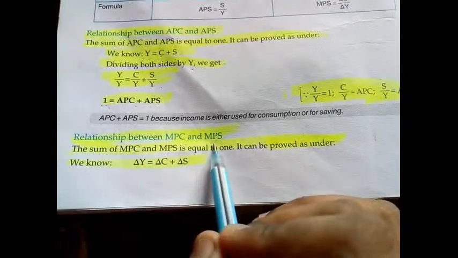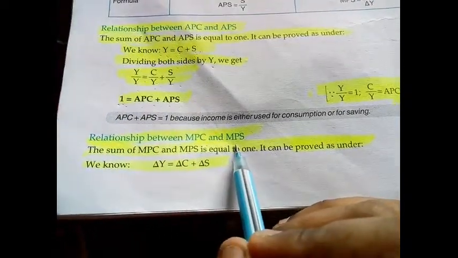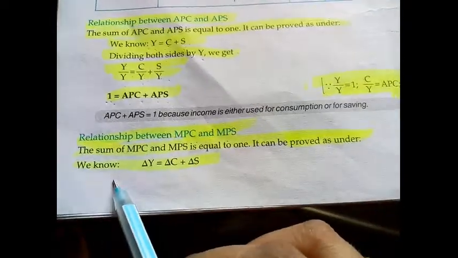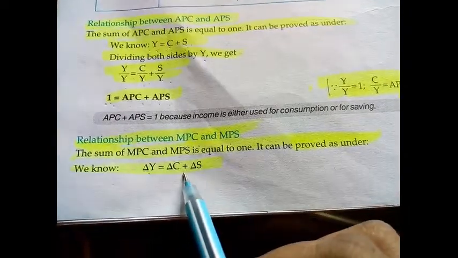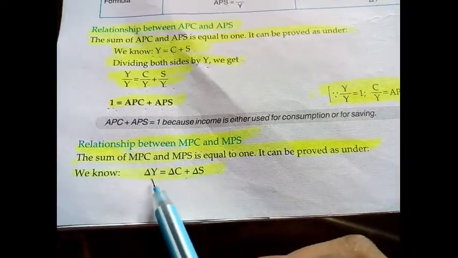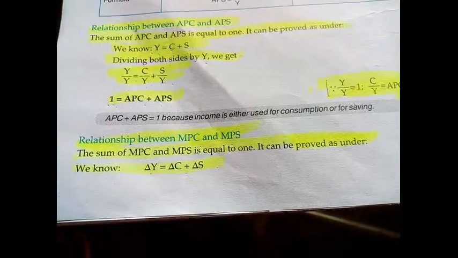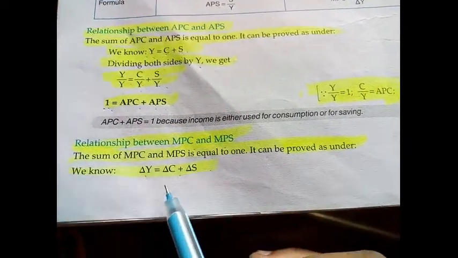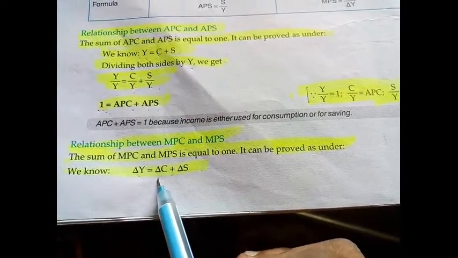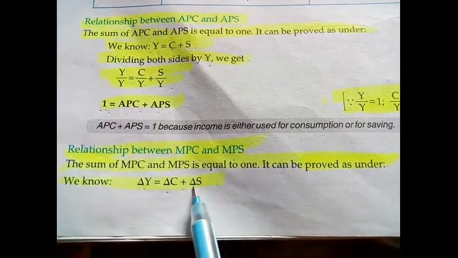Now the same thing for the relation between MPC and MPS, students. We know del Y equals del C plus del S, which means if there is any change in income, there will be some change in consumption and some change in saving.